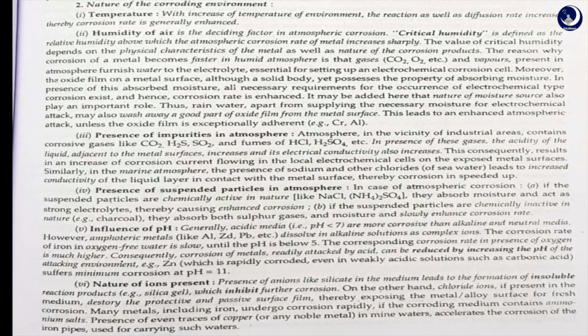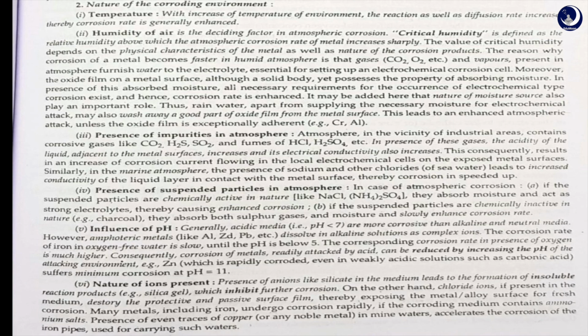The second one, nature of the corroding medium. Temperature: with increase in temperature of our environment, the reaction as well as diffusion rate increases, thereby corrosion rate is generally enhanced. Presence of impurities in atmosphere: in the presence of corrosive gases like CO2, H2S, SO2, etc., the acidity of the liquid adjacent to the metal surfaces increases and its electrical conductivity also increases, which enhances the rate of corrosion.